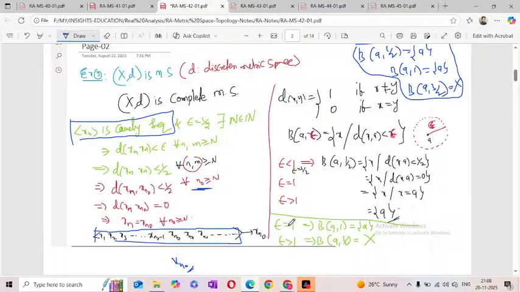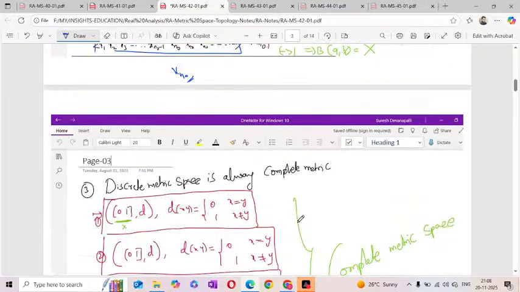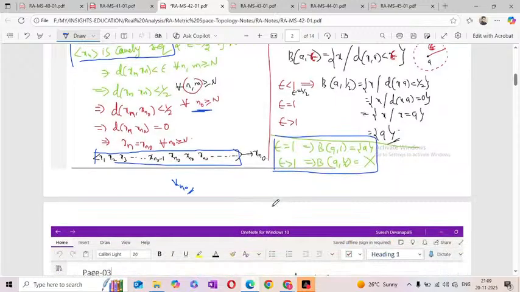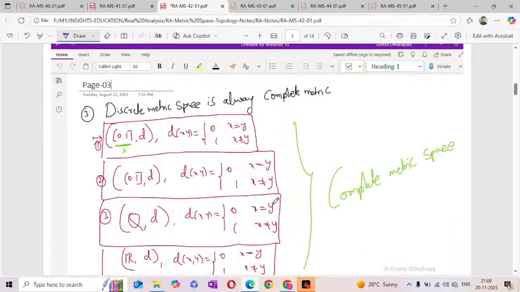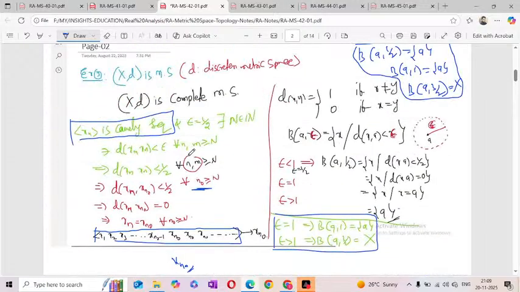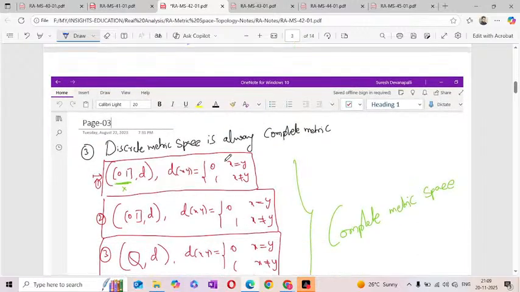set. Suppose epsilon is equal to 1, then it is also the same, it converges to x_n0. If epsilon is greater than 1, it is the entire metric space. So already we know that logic. That means the conclusion is that the discrete metric is always a complete metric space, because here you can take any Cauchy sequence in the discrete metric, and it is always a convergent sequence only. So convergent sequence, that is the observation.